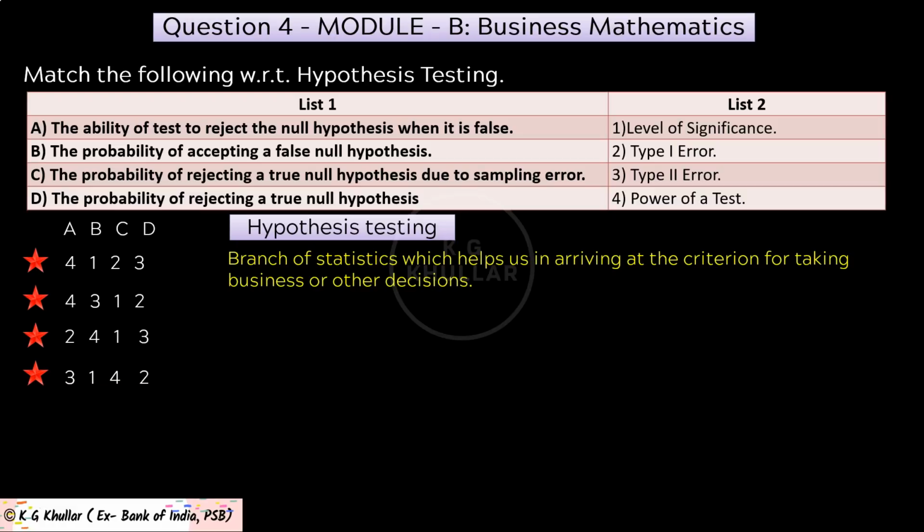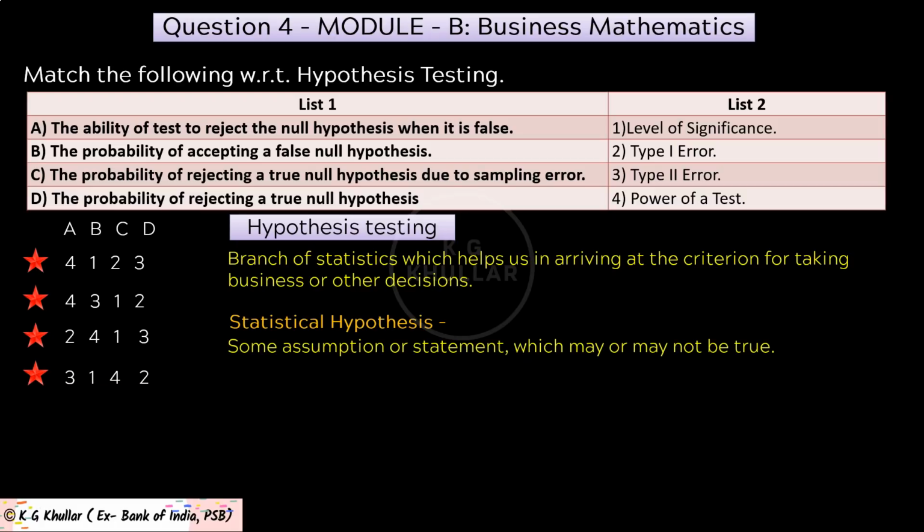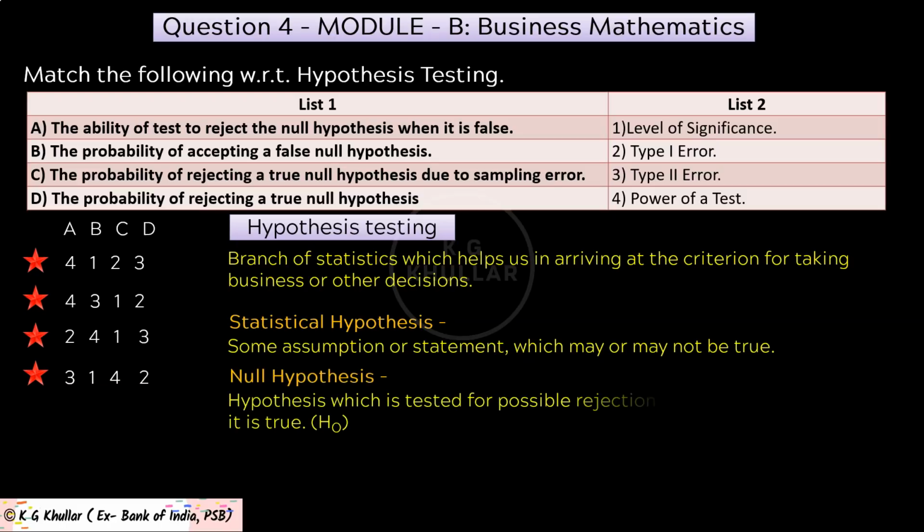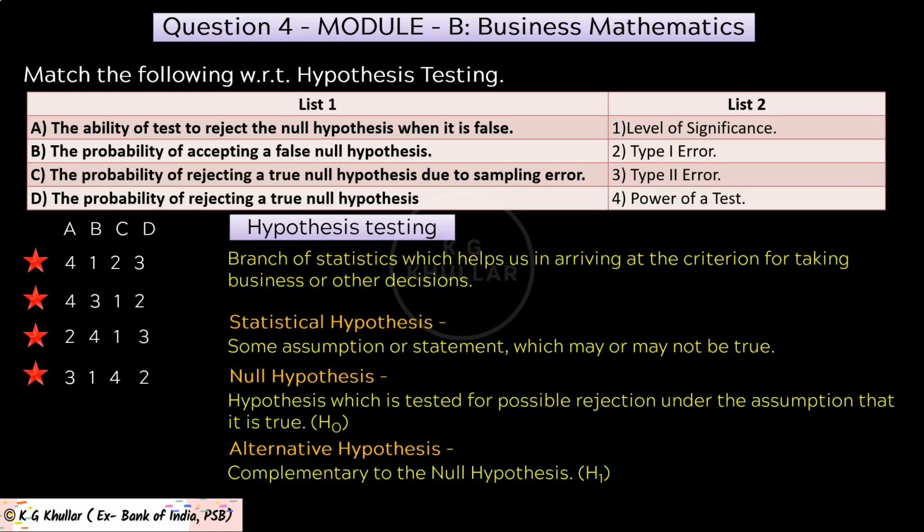So let's discuss some concepts with respect to hypothesis testing, with the help of which we can easily answer this question. Now the first is that of statistical hypothesis, which is basically some assumption or statement which may or may not be true. Then comes null hypothesis. Friends, this is a hypothesis which is tested for possible rejection under the assumption that it is true. Now this is generally denoted by H0. Then comes alternative hypothesis. Friends, this hypothesis is complementary to null hypothesis. Now this is usually denoted by H1.